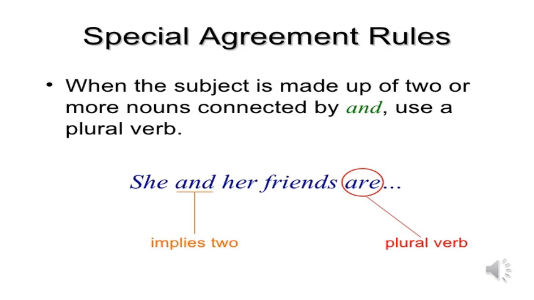This is called compound subject, connected by and. So we use here plural verb. We cannot say she and her friends is. The correct is she and her friends are.